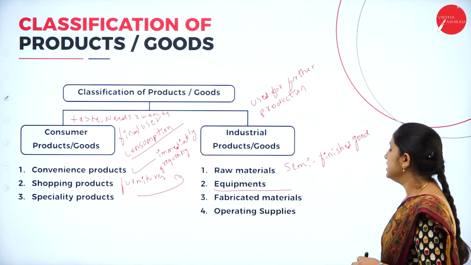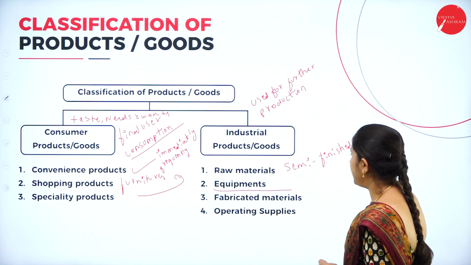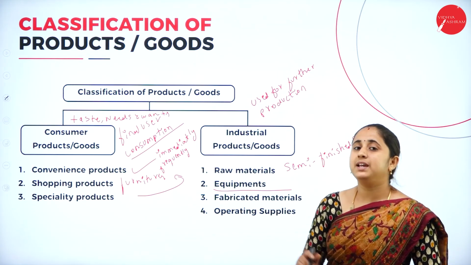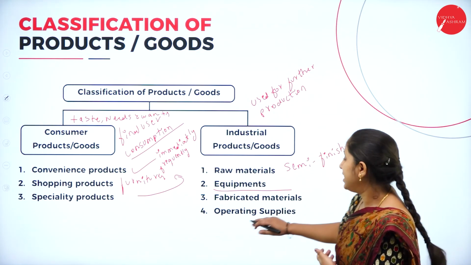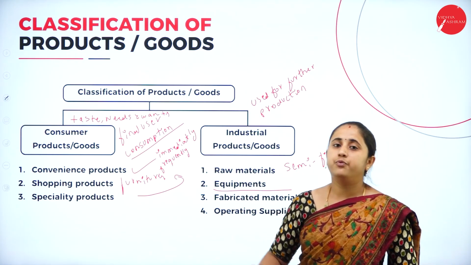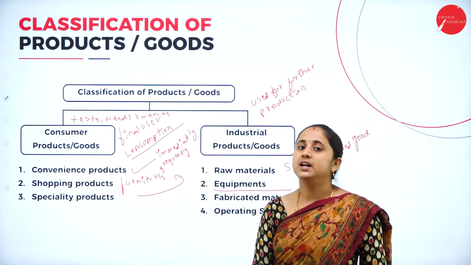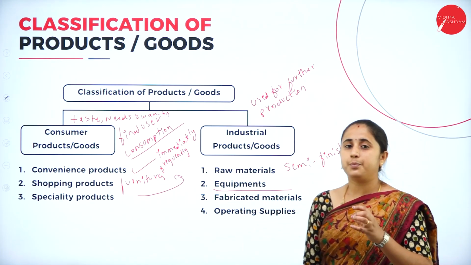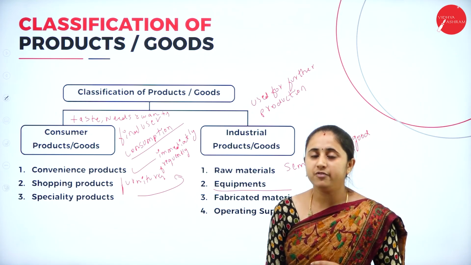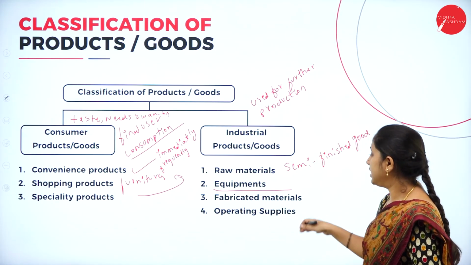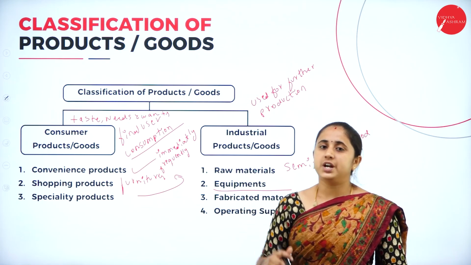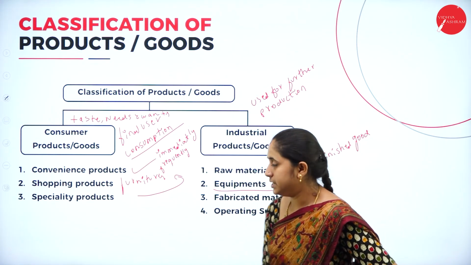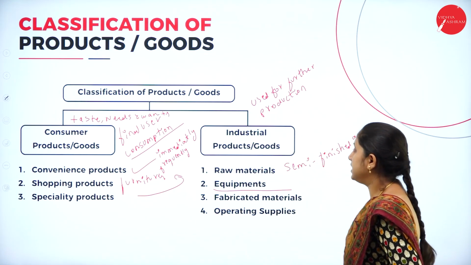Next, operating supplies. Operating supplies means this product is used for assembling purposes. That means this product can be visible in the final product. For example, tires in a vehicle. So under operating supplies, the products are visible in the final product. These are products which have undergone some processing and are used for assembling purposes. So this is all about industrial products.